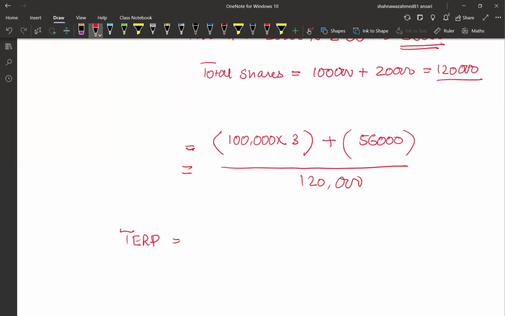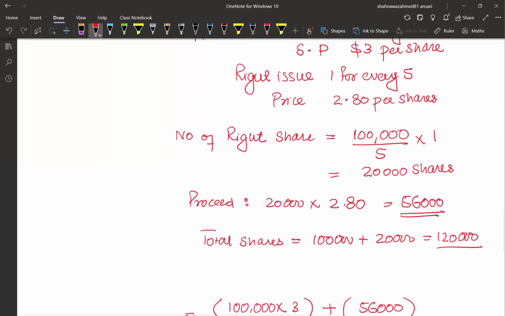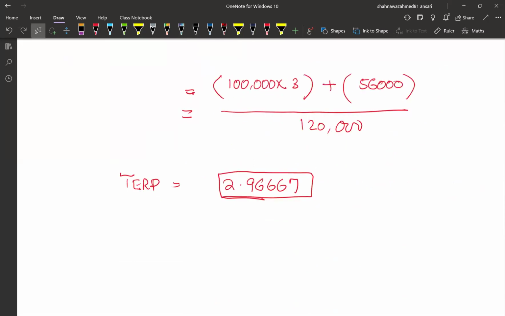And if we calculate the ex-rights price, it's 356,000 divided by 120,000. It's 2.9667 or 2.967. This is the price. So the cum-rights price was 3, and after the rights issue the price falls, and that is 2.9667.